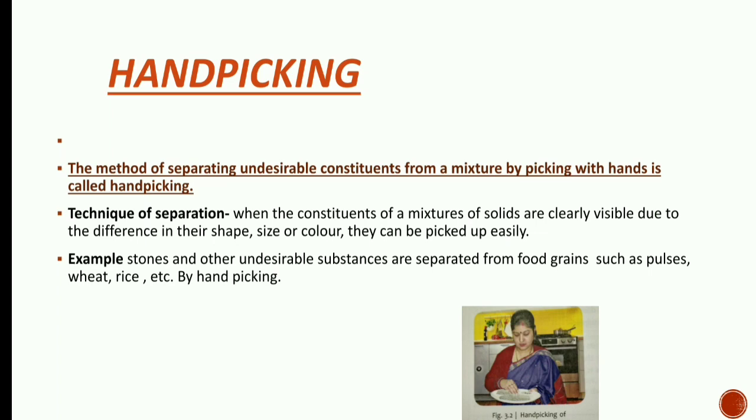So a simple example where this hand picking technique is followed, you can see in the picture also. The lady is hand picking stone from the rice because we do not want to eat stone. So before cooking rice, we simply follow this method of hand picking. We remove the stone, we remove the husk or any undesirable constituent which is present in the rice, and then we cook it. So this is the first technique, hand picking.